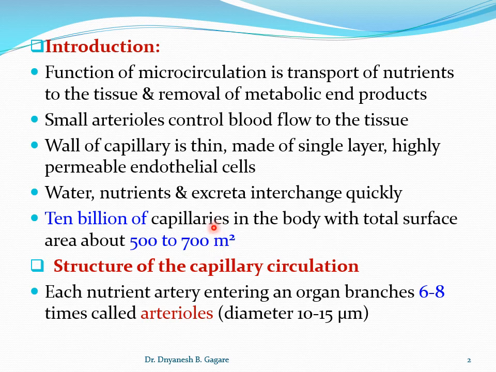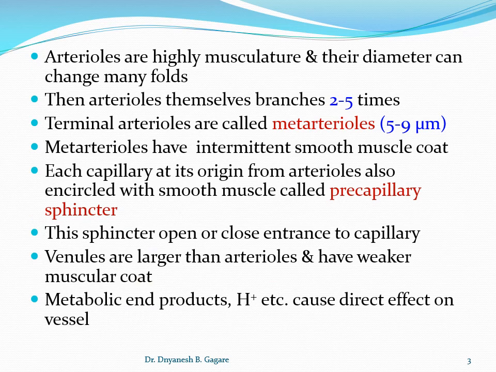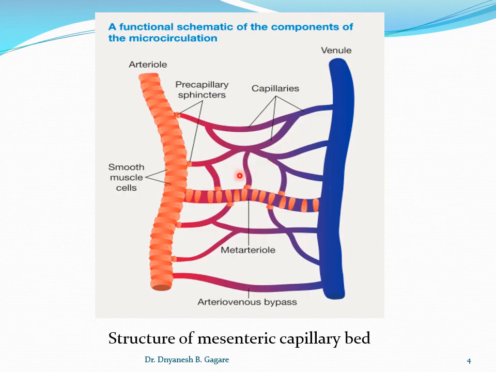Now coming to the point, take the points one by one, and first see the structure of the capillary. I will show you the diagram of the capillary structure.